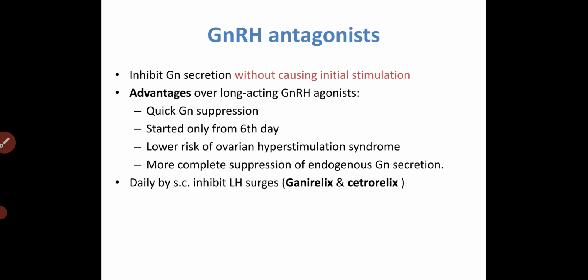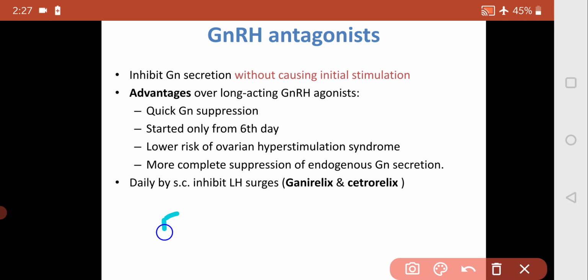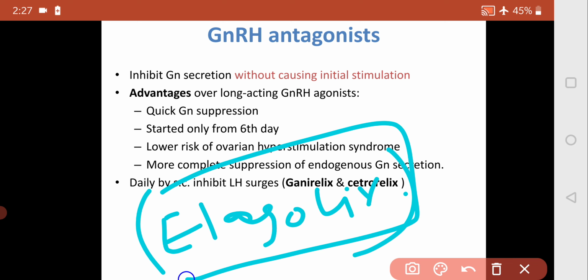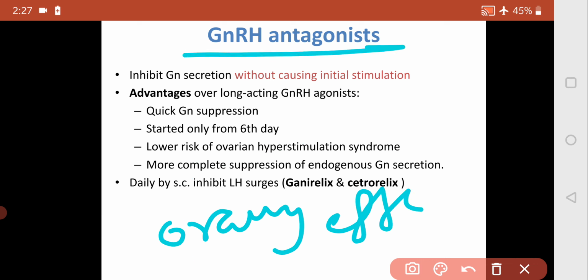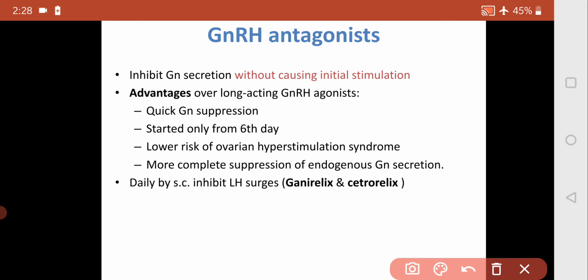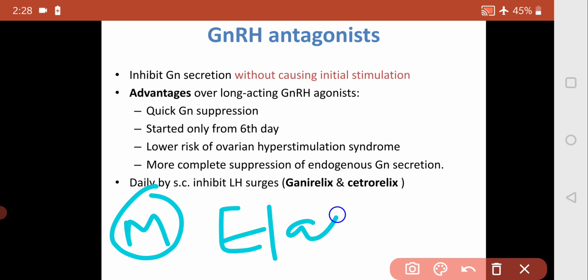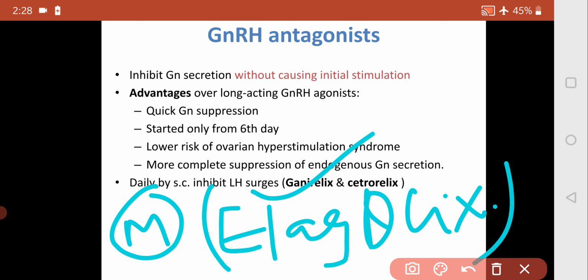Elagolix is an orally effective GnRH antagonist. So in an MCQ, if someone asks which is the orally effective one among the names listed, elagolix is your answer. Try to remember this.